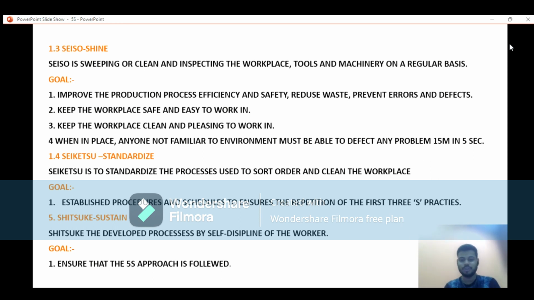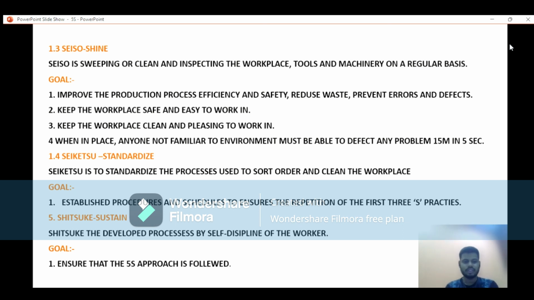If we are not doing it, you put a cross. If we are doing it on a daily basis, we have the tick on the check sheet, so that sustain is a process all about discipline, nothing else, just discipline. You have to have self-discipline in this workplace, and workers.